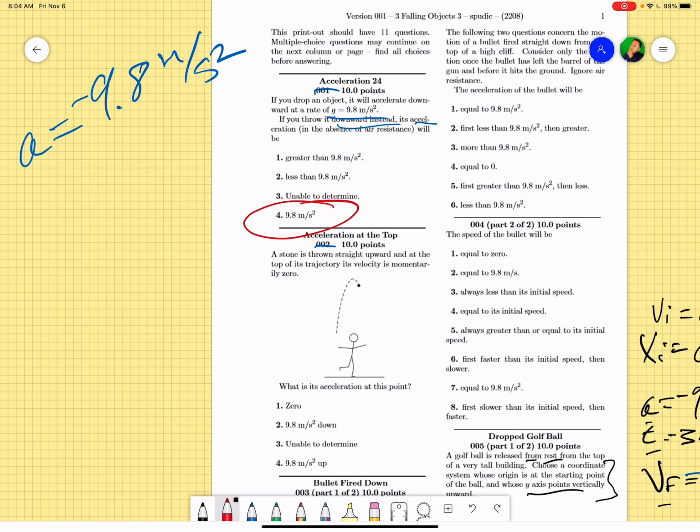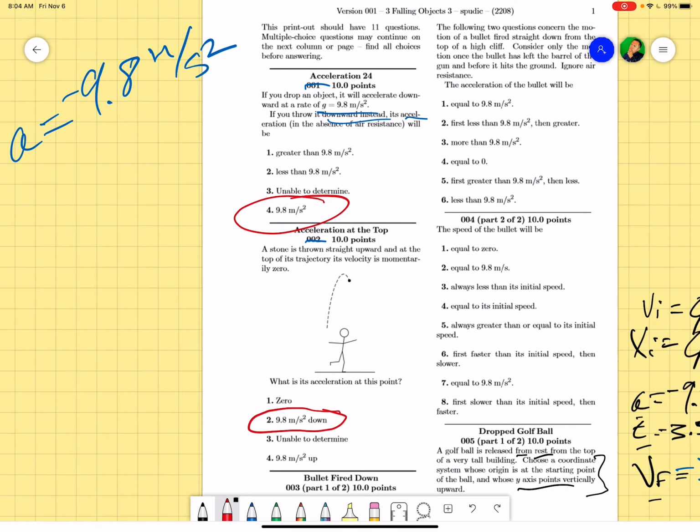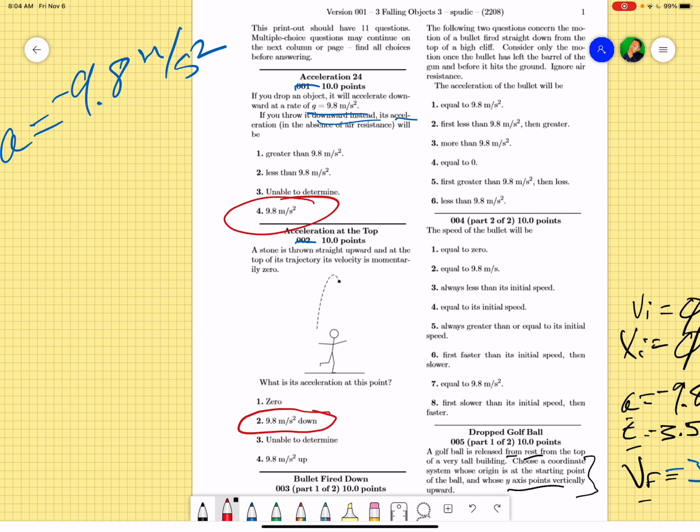All right. Next one. Well, what if you throw a stone straight up? What's going to happen to gravity? Well, once again, gravity will always be pulling with 9.8 straight down. Okay, well, but what if you shoot a bullet straight down? Okay, once again, it doesn't matter. The only thing with all of these that changes is the initial velocity. The initial velocity can be whatever it's going to be, but once it starts falling, gravity will always pull down with 9.8 meters per second squared.